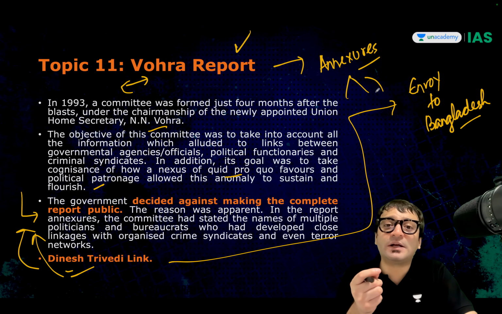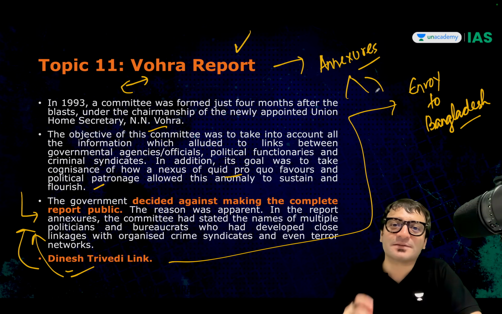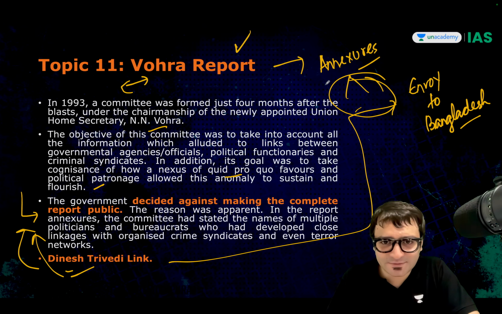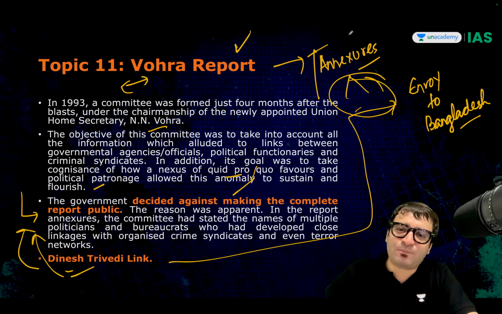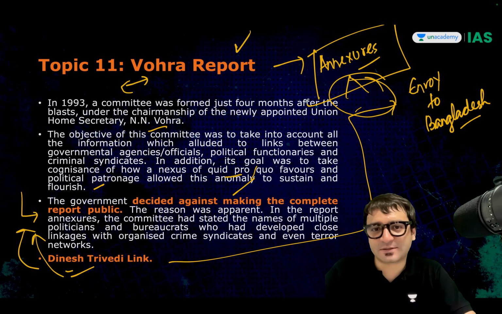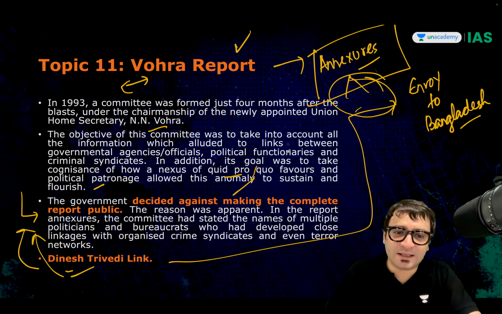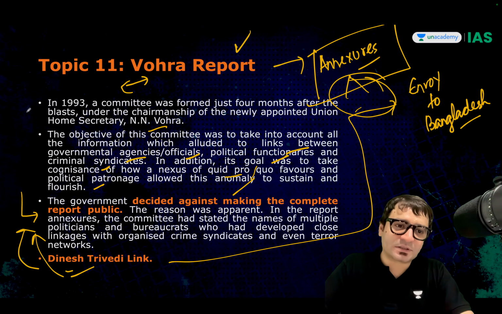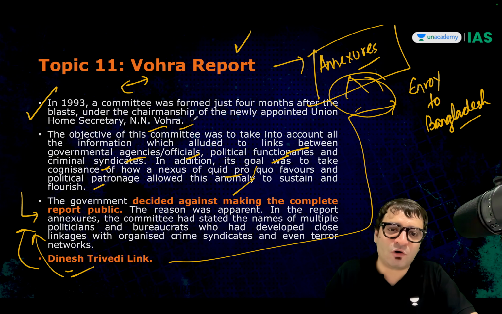These annexures told us about the details of the politicians and the bureaucrats who had nexus with criminals and terrorists. Those details need not be revealed. Why? Because it will affect whatever, ABC. So the full report has been released, but the report with annexures has not been released. So what was this Vohra committee report talking about? The links between government agencies, officials, political functionaries and criminal syndicates, the D gang. This report was released, and this committee was headed by the then Home Secretary N.N. Vohra.